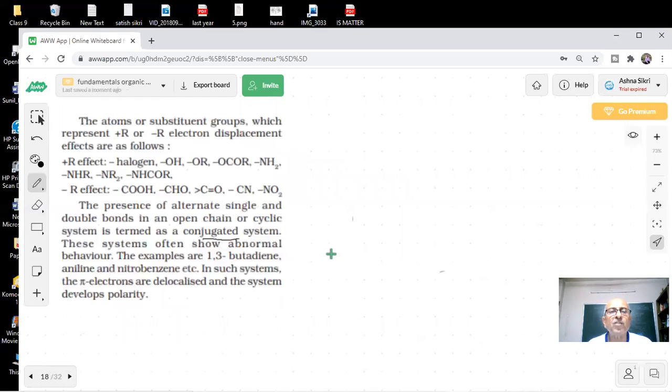So we have a list of those groups which are plus R and minus R. They can be atoms or substituents. So plus R, mainly what do you have? Halogens, so fluorine, bromine. These are halogens. They have, you see, lone pair of electrons, students.